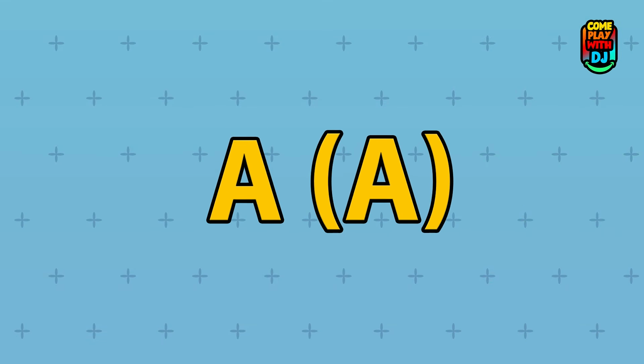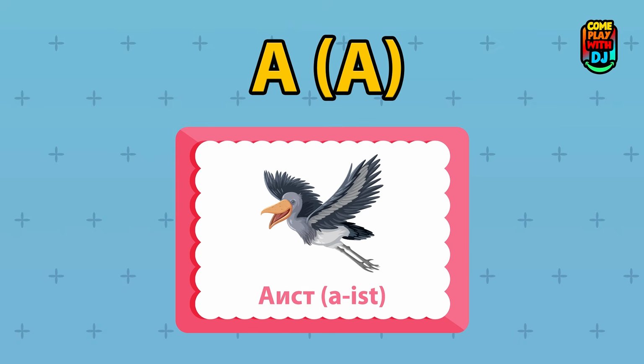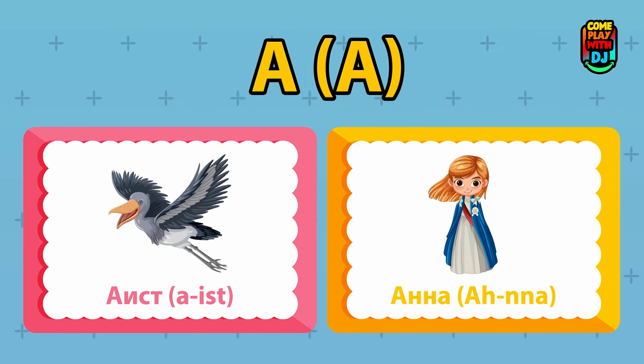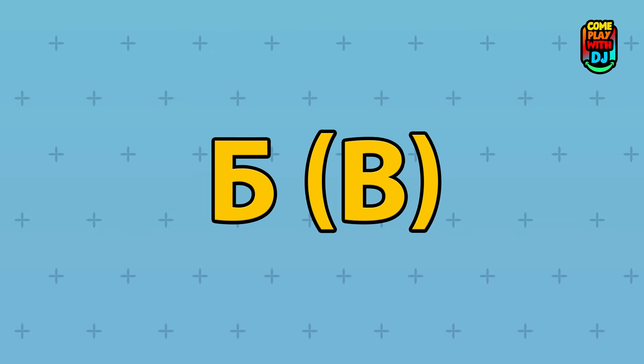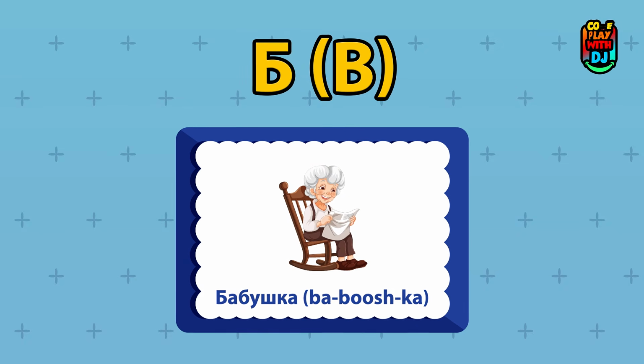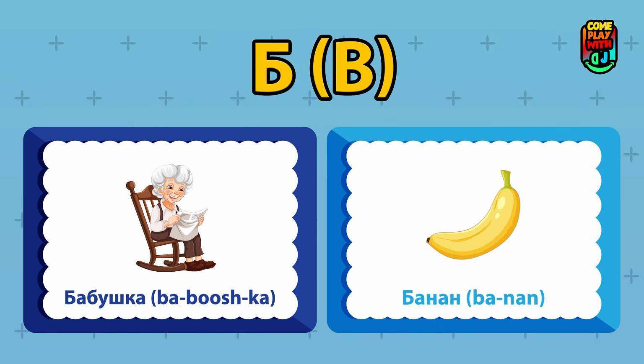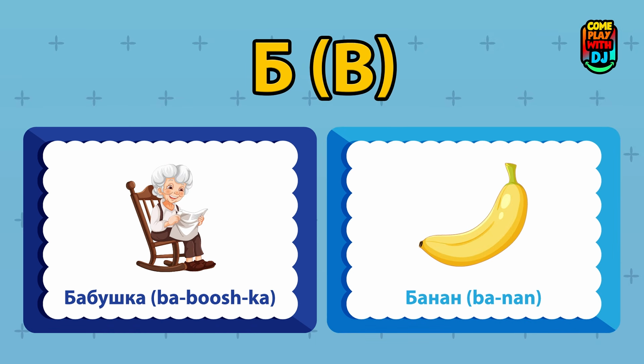It sounds like A, just like in father. Let's see two words with A. Aist, stork. Anna, Anna. B. This is B. It sounds like B, as in bat. Babushka, grandmother. Banan, banana.